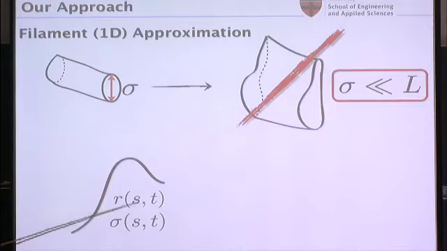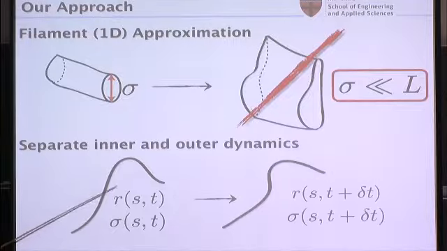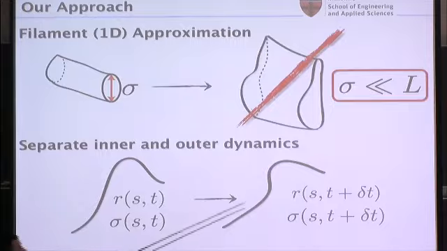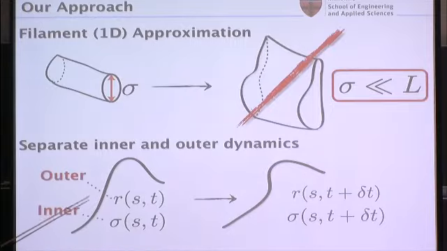I can parameterize them in terms of some arc length parameter. And for every point along my tube, I'm going to associate also a thickness, so the sigma. And I can think of dynamics. So these guys can change in time. And I'm going to distinguish the dynamics between the shape of the filaments that I call outer dynamics and the change in thickness of the tubes, so if these diameters are getting larger or smaller, so if I'm squeezing these guys or letting them expand. And then I'm going to show you that these outer and inner dynamics are coupled. So obviously, they affect each other, but they're only weakly coupled. So it's through a logarithm. So it makes sense to separate the two.